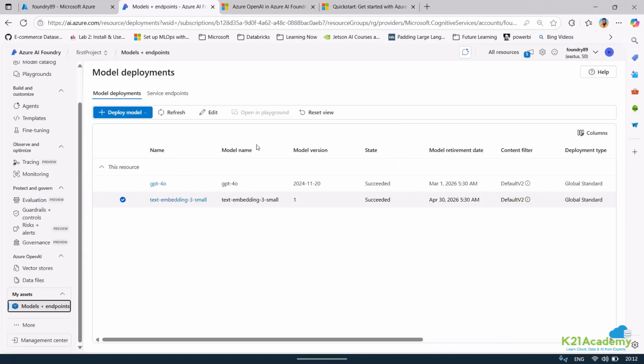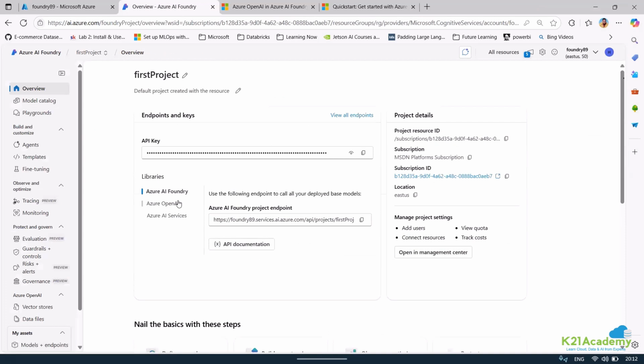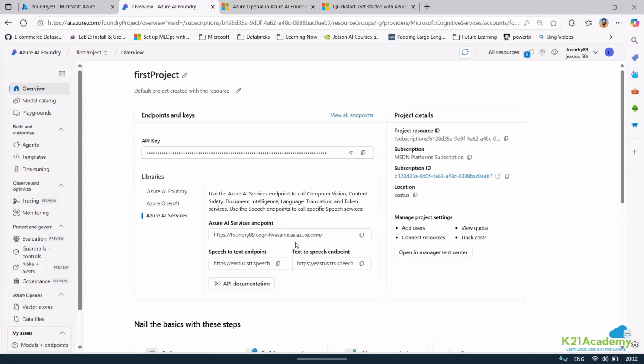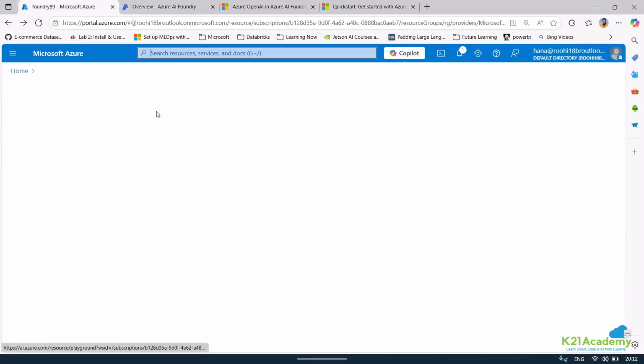All right. So right now, I'll just go to the management center. I'll not deploy anything because I already have Azure AI service. This will give me, if you can see, an endpoint I can use to call computer vision, content safety, document intelligence, language and language translation, and everything apart from speech. So I'll use this key and endpoint rather than creating another one. But I need one thing, which is an AI search. Let me create an AI search.